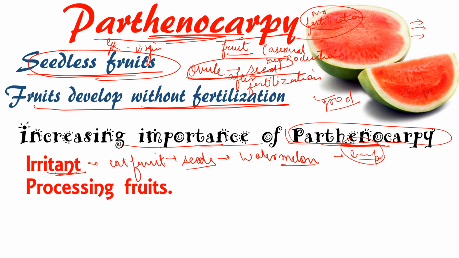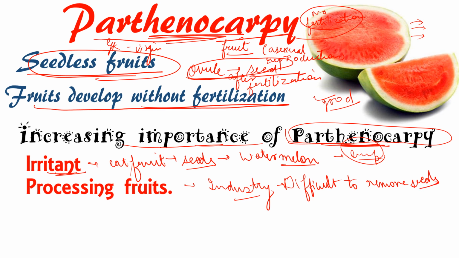The second point is processing fruits. If an industry is processing a fruit and making a product from it, then removing seeds is a difficult task. So if the fruits are without seeds, it will be easier for them to process the fruit. This is also a reason that Parthenocarpy is increasing so much nowadays.